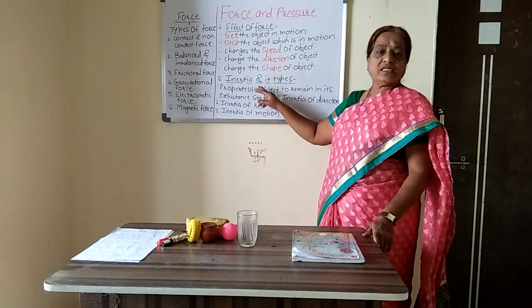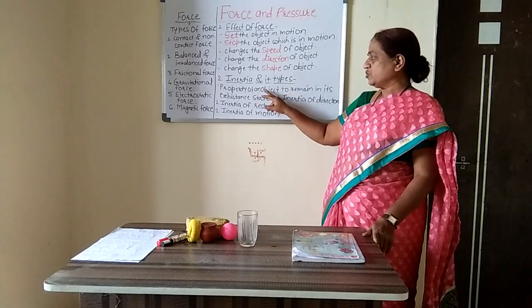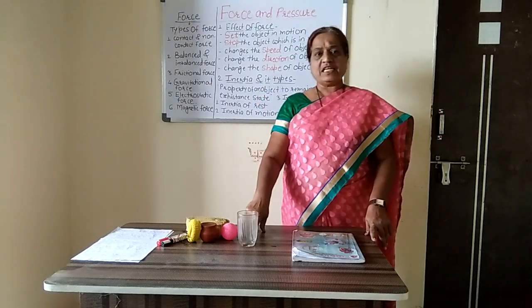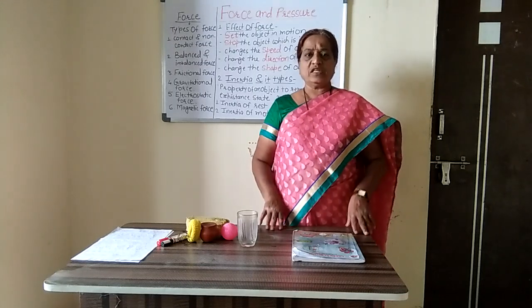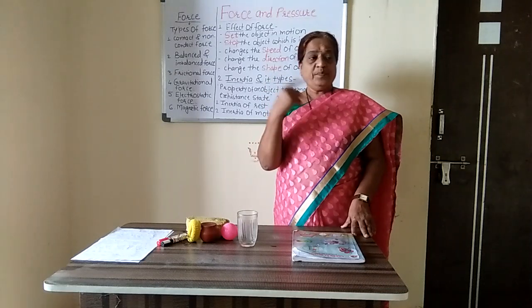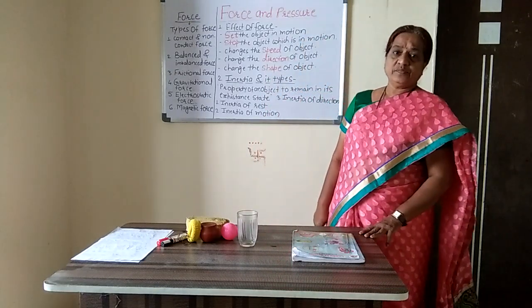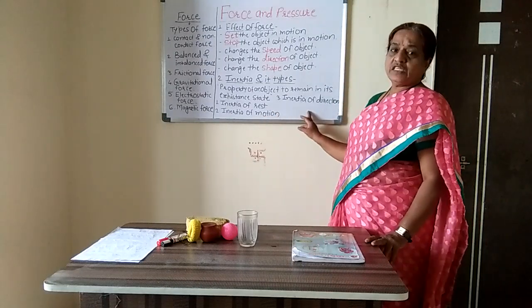That property is known as inertia. We have seen some examples of inertia: the coin fell down in the glass, the book remains on the table, the fan remains in motion.